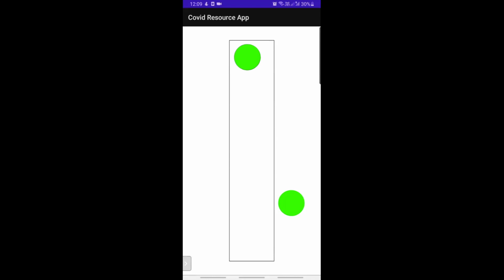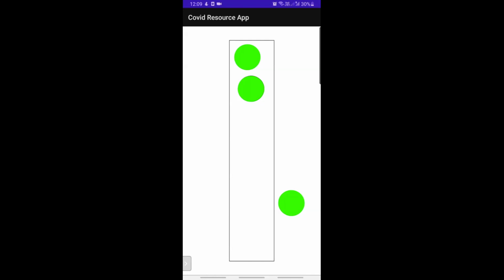So this is the green bubble of that particular person. And the other person needs to be situated here. If these two are not colliding, then there is very little chance for these two to get COVID from each other. With the help of this, we can plan how many people can be put into a room and therefore protect them from COVID. We have implemented 90% of our app.